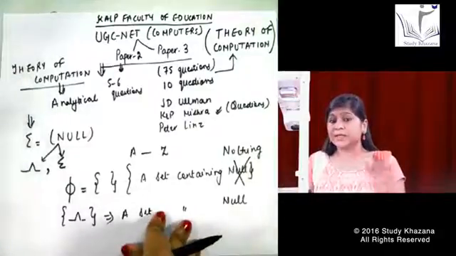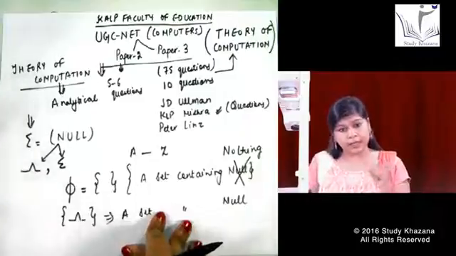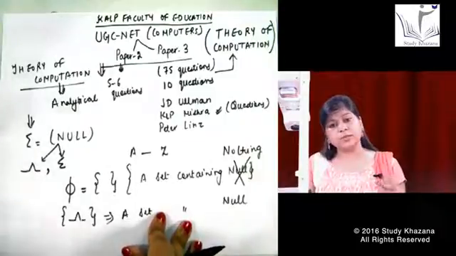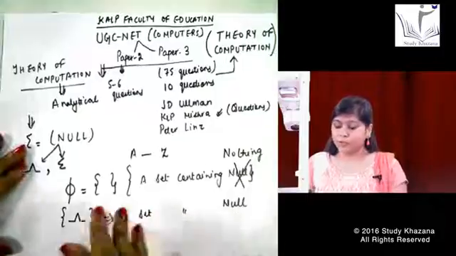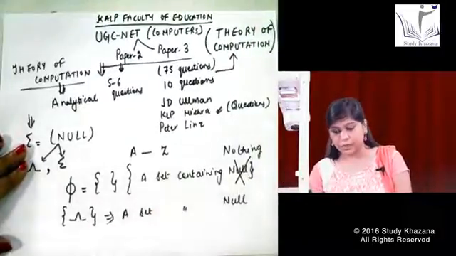That means this set is containing nothing? No, it is not like that. It is not containing nothing. It is containing something, and that something we call the null attribute. This null plays a very important role in the rest of the DFAs we will discuss.